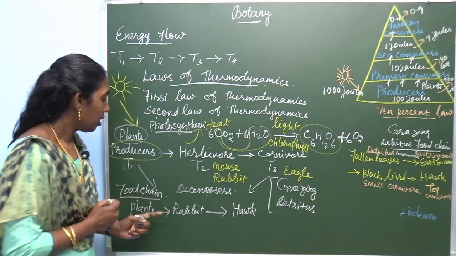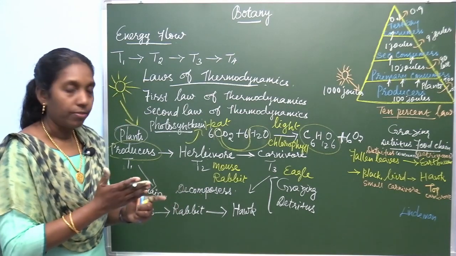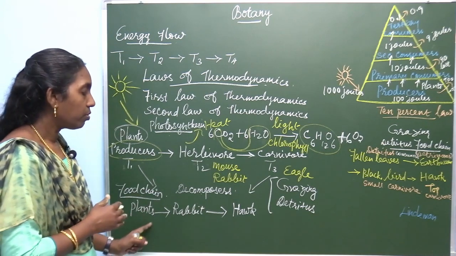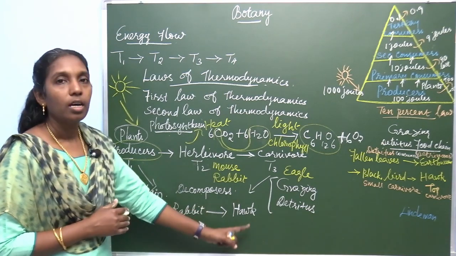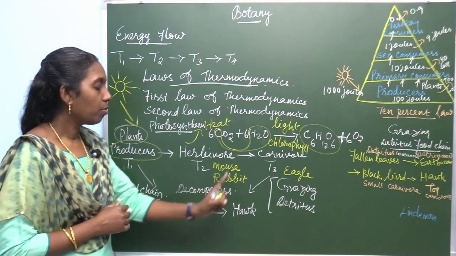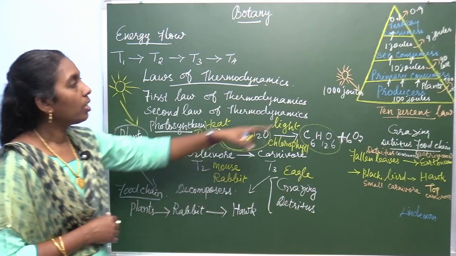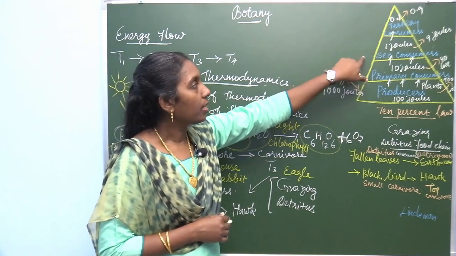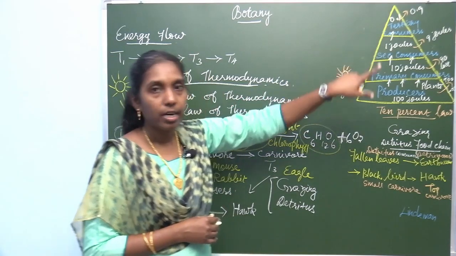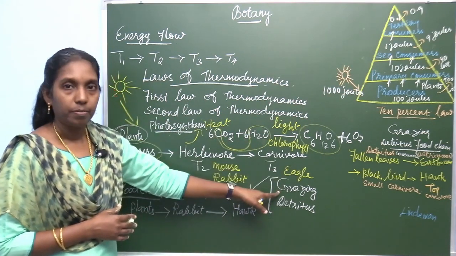The grazing food chain is this food chain: plants, producer, primary consumer, secondary consumer, tertiary consumers. This is the grazing food chain.